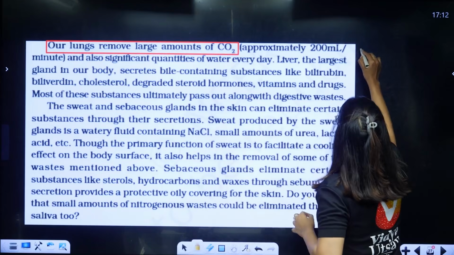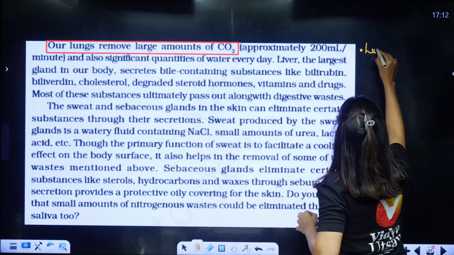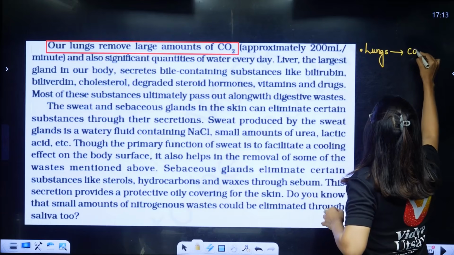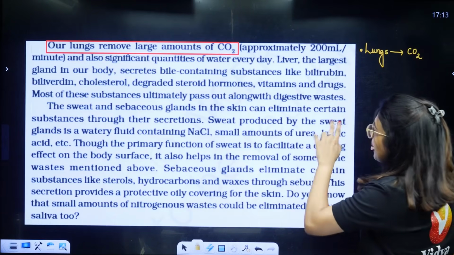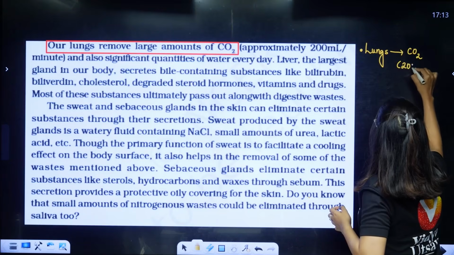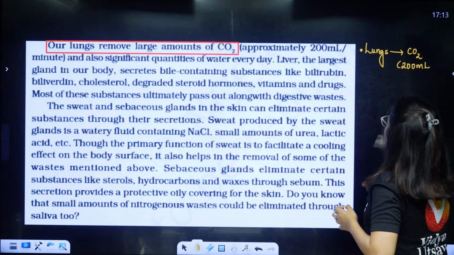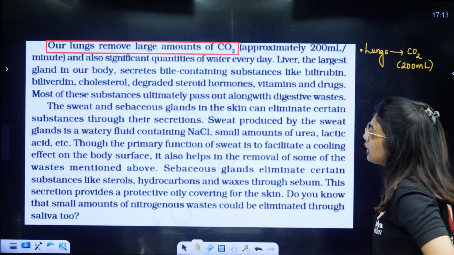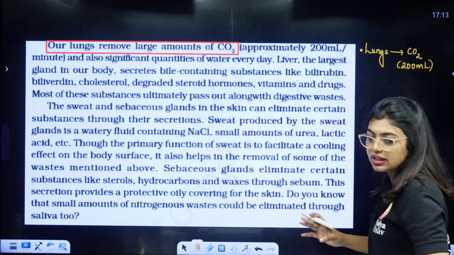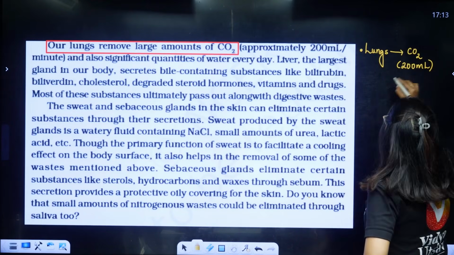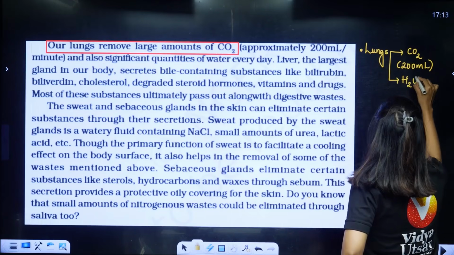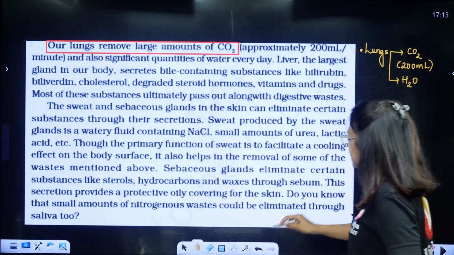Just write a tabular column and keep it, so it becomes easier. Lungs are secreting carbon dioxide, approximately 200 ml. This is important. Wherever numbers are given, questions can come. 200 ml is given out per minute, and also significant quantities of water every single day. So lungs are doing the job of carbon dioxide and water removal. Correct? Yes, ma'am.